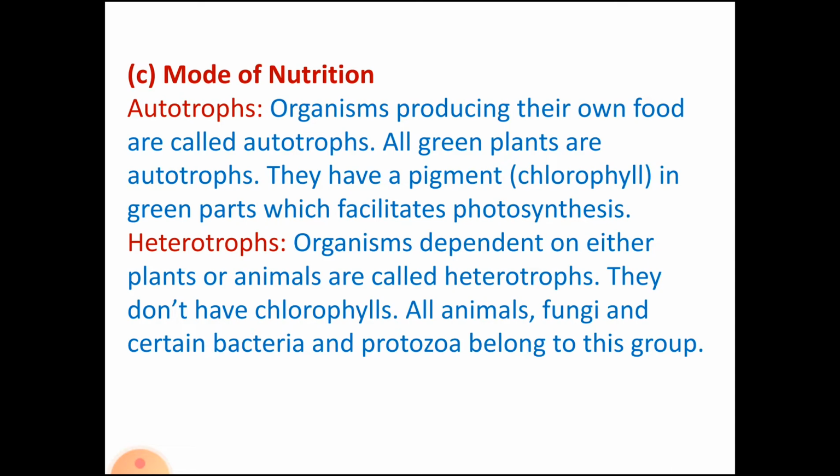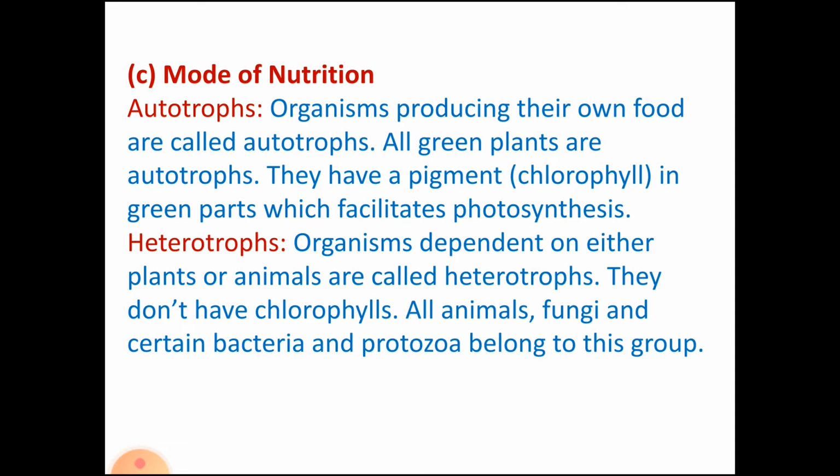When we talk about autotrophs, we talk about the organisms that produce their own food. The ones who make their own food are green plants. All green plants are autotrophs and they have a pigment called chlorophyll which facilitates photosynthesis.